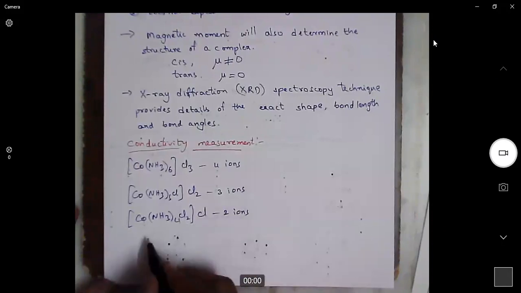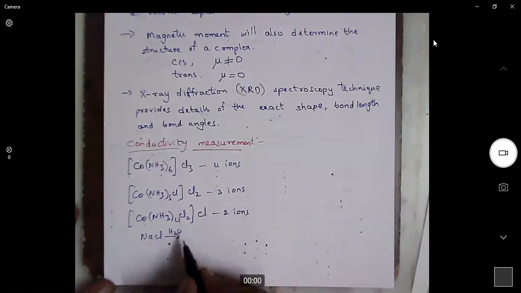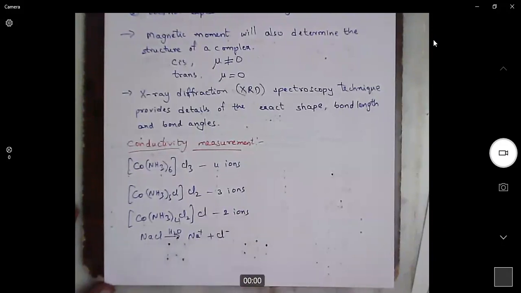It's a simple thing. When we dissolve sodium chloride in water, what will happen? It generates sodium ions and chloride ions. So similarly here also. Now, what is the conductivity of a solution? Conductivity of a solution is nothing but the current carried by all ions present in the solution.